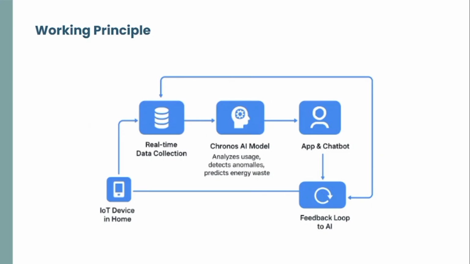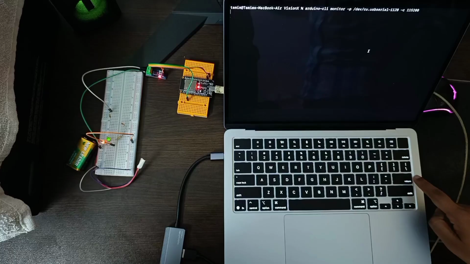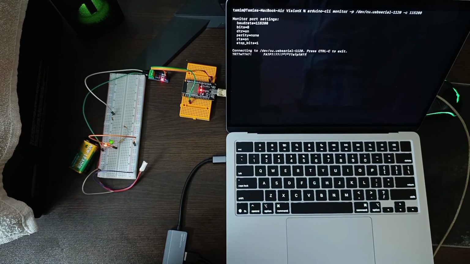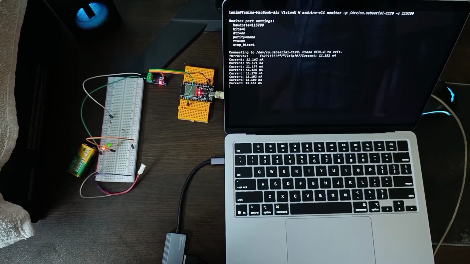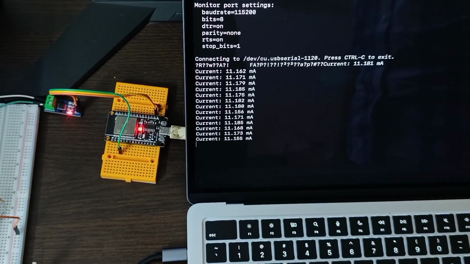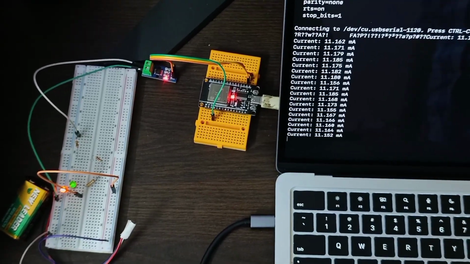Let's go to the live demonstration of the project. This is our basic hardware setup. For demo purposes, we have tried to use a DC voltage and current sensor, and our ESP32 will send data to our database every one or two hours. Let's go to the software demonstration part.